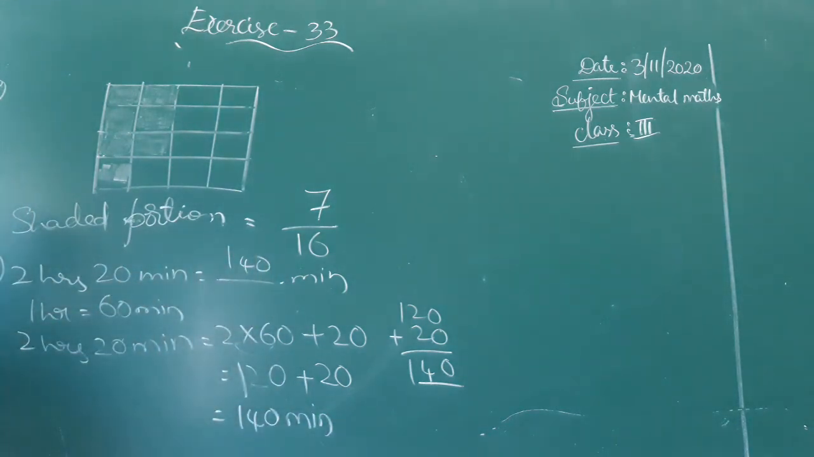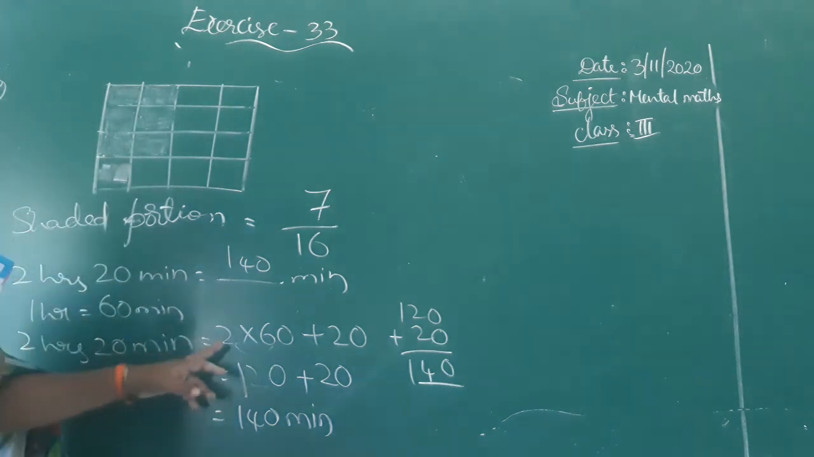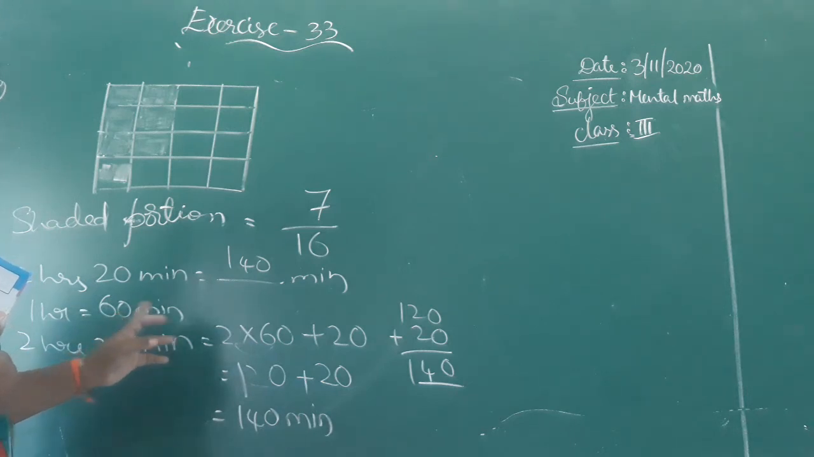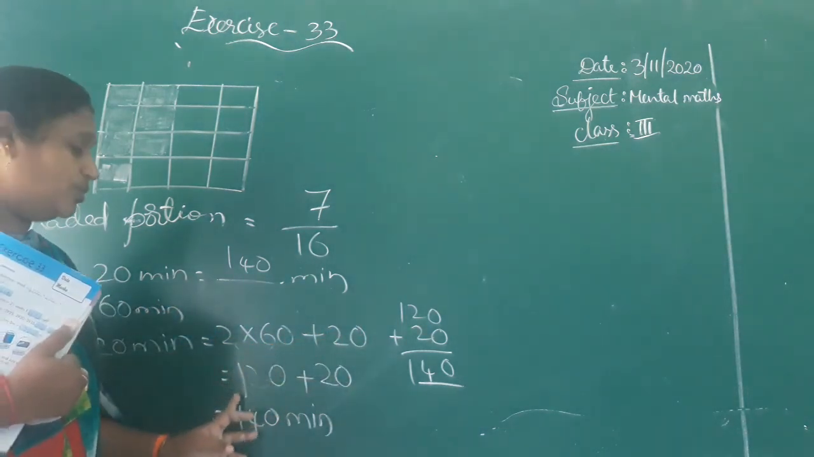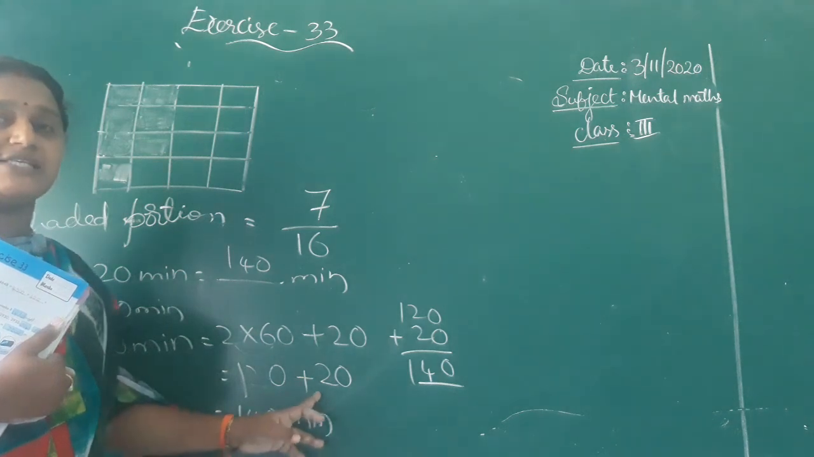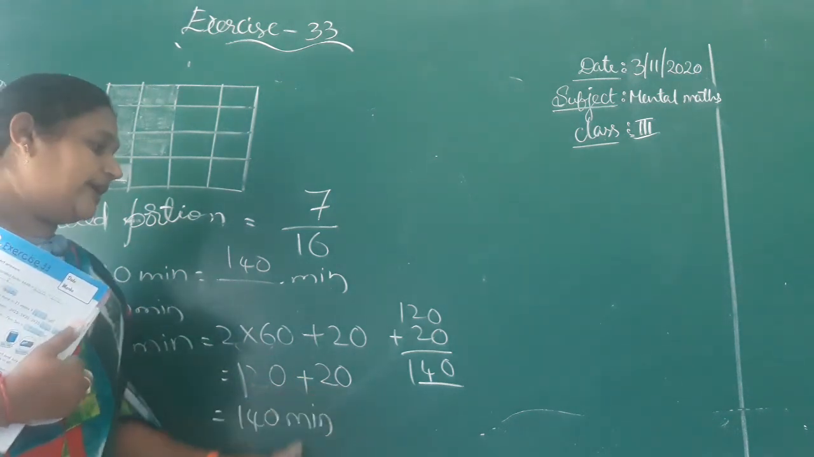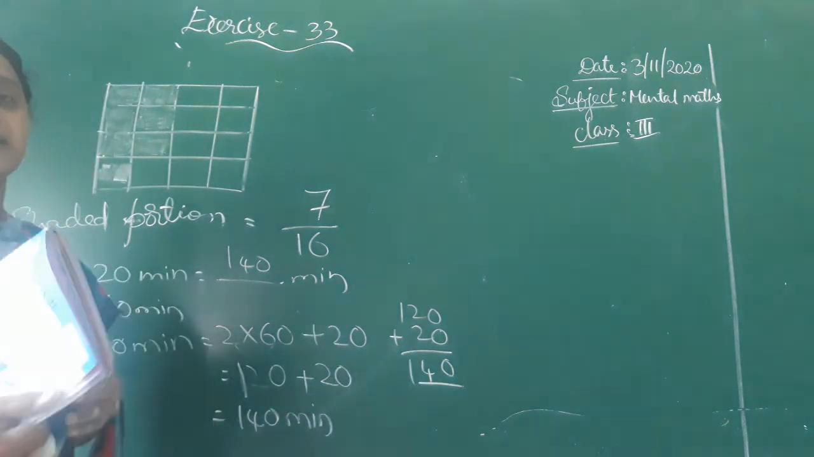1 hour contains 60 minutes. So here they are asking us to find 2 hours 20 minutes. This 20 is given in minutes only. 2 hours 20 minutes equal to 2 into 60 plus 20. 2 sixes are 12, so 2 into 60 is 120, plus this 20. 120 plus 20, totally 140 minutes is the answer.